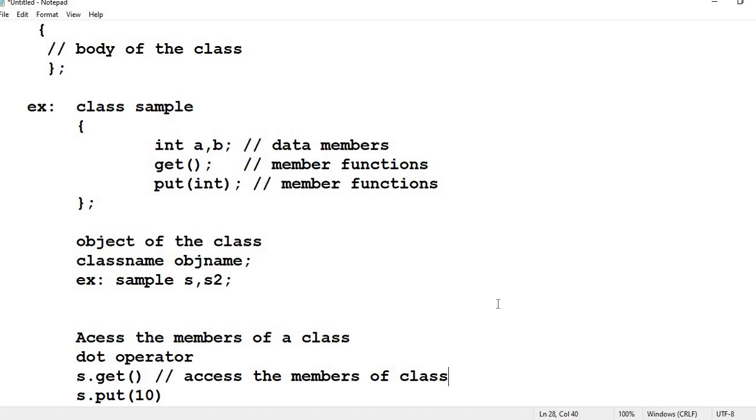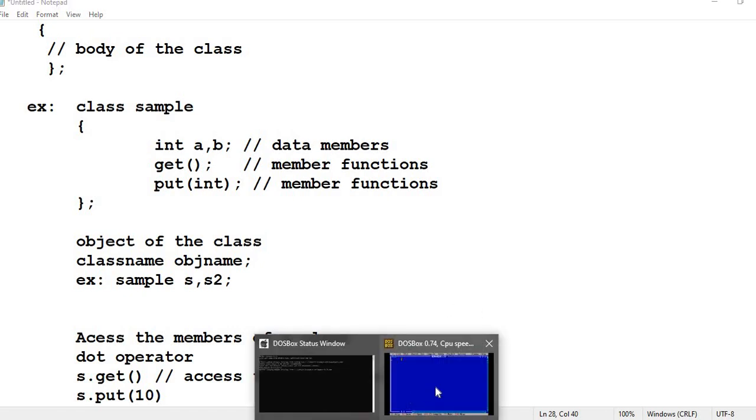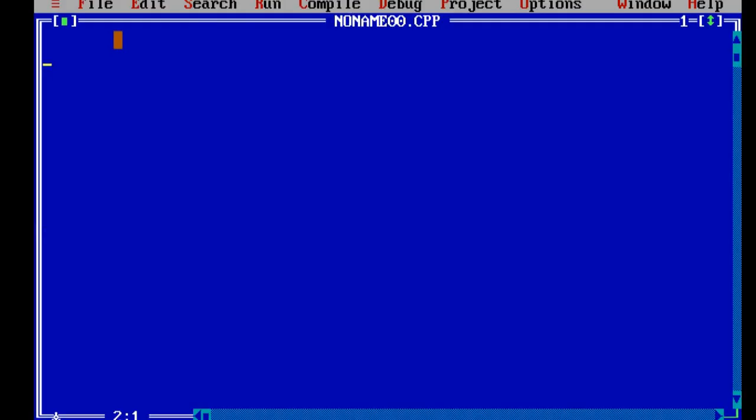Now we'll demonstrate this with an example program. So we'll go for the Turbo editor. Here I'll start writing the class. If you want to write a C++ program, we need to use some header files. Why? Because we are making use of some standard built-in functions, such as cout and cin to print and read the values. For that reason, we create a header file called #include iostream.h.